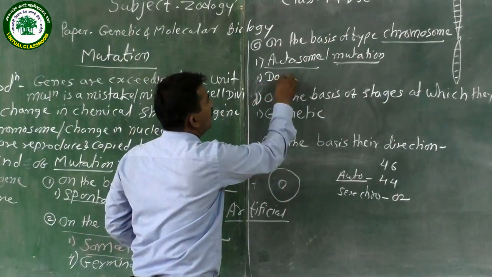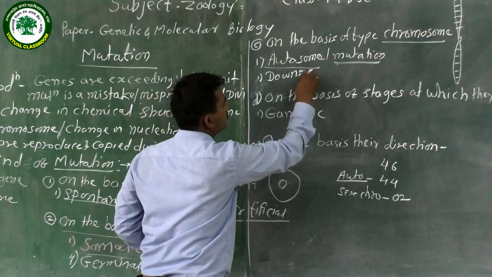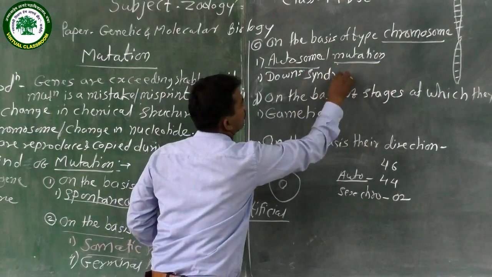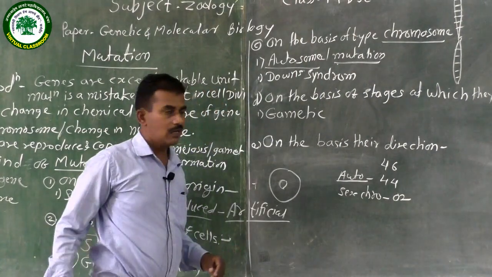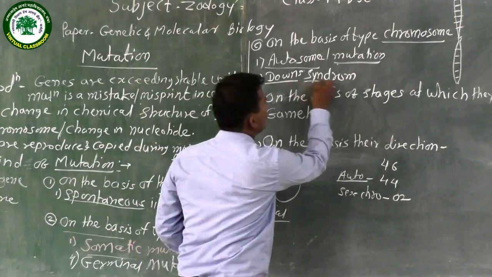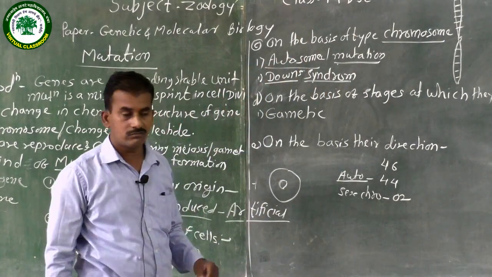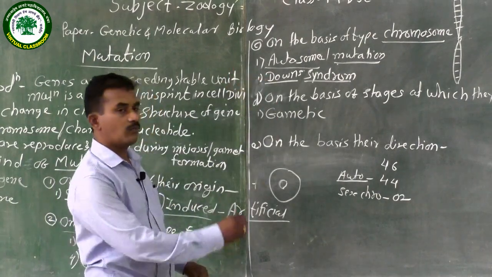One is called Down syndrome. This Down syndrome is an autosomal syndrome. What is the change in the human body?